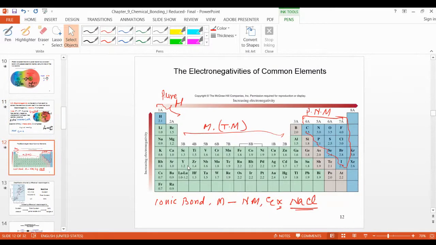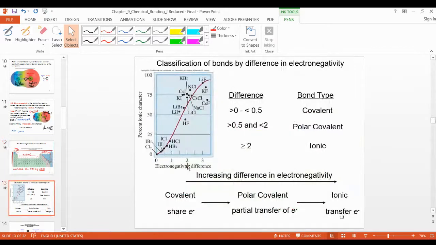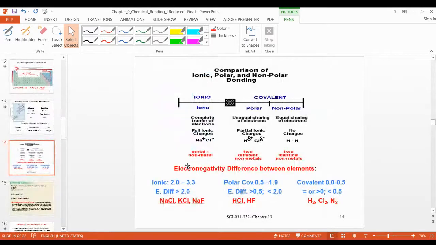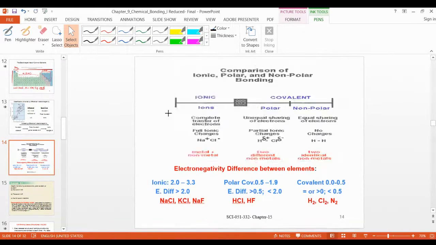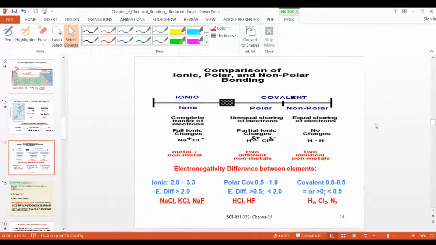This I already explained before. Pure non-metal, pure metal, and transition metals. This is the table we have. This is a very good table, and it will help you a lot to identify, when different atoms are given in the question, which one is polar, which one is non-polar, which one is ionic.